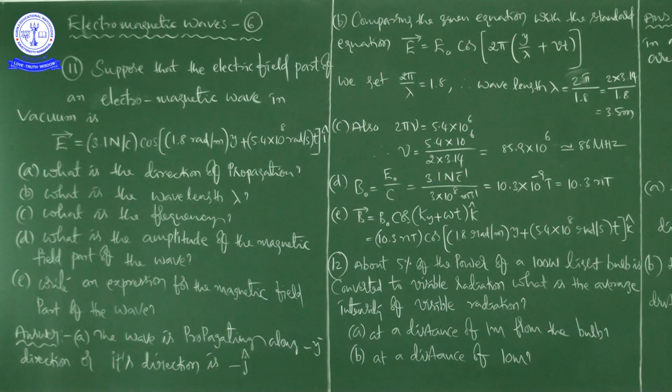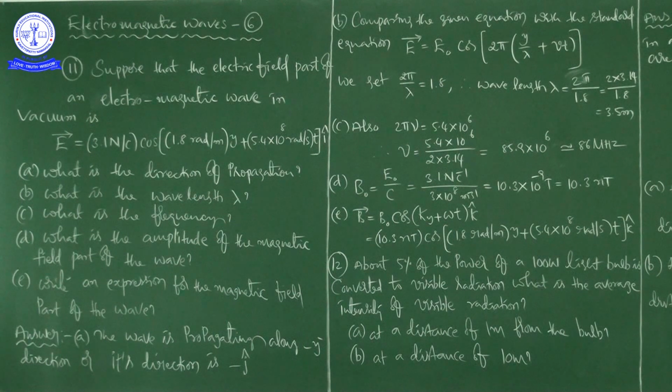I already told you what an electromagnetic wave is, and what the picture of an electromagnetic wave is. I told you many times. An electromagnetic wave consists of an oscillating electric field and an oscillating magnetic field, perpendicular to each other, and also perpendicular to the direction of propagation of the wave.